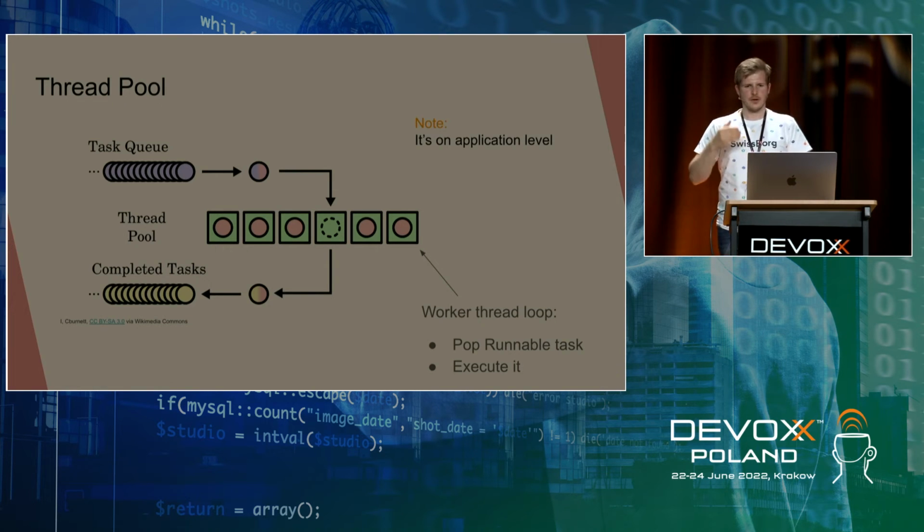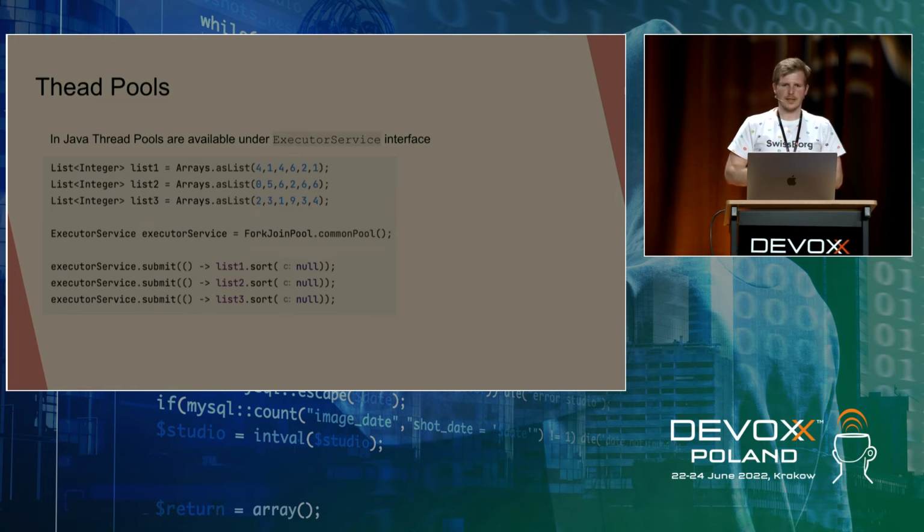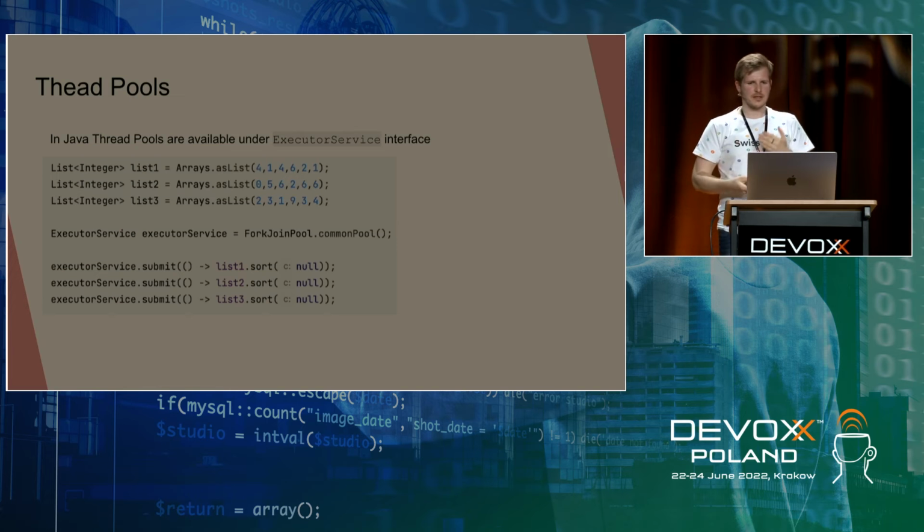And this is on application level. So on application level, we create this thread, and on application level, we maintain this task queue. So the same logic presented in the previous slide, now converted to the case when we use a thread pool, is the following. So in Java, the interface over thread pools is ExecutorService.